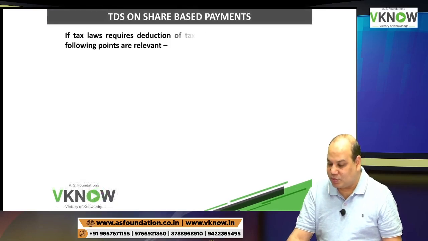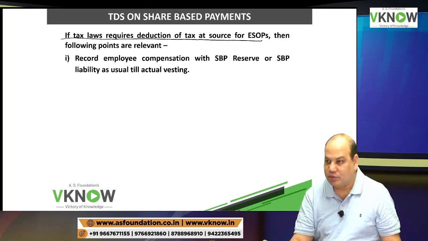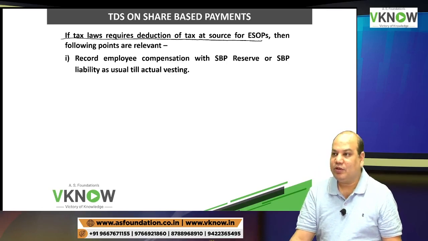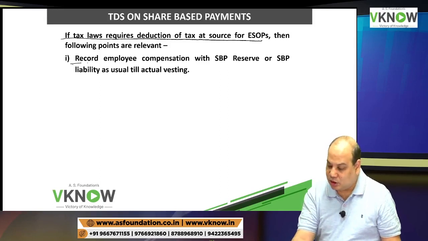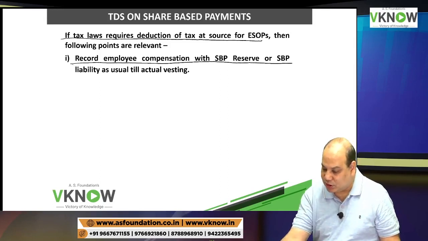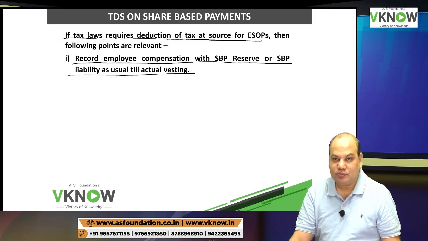So how do you pass entry for TDS? Now in none of the institute question I have seen TDS related questions, okay. So chances are less that they will be asked, but you should know it. If law requires deduction of TDS at source, then following points are relevant. Record employee compensation expense with SBP reserve or SBP liability as usual. Okay.